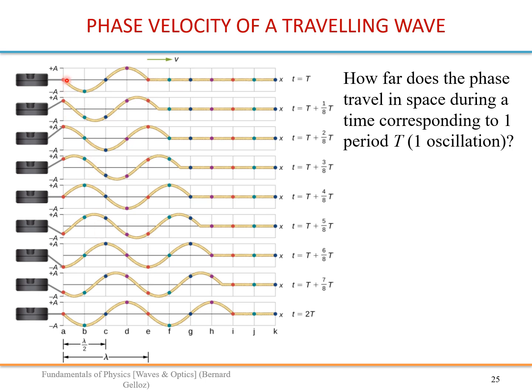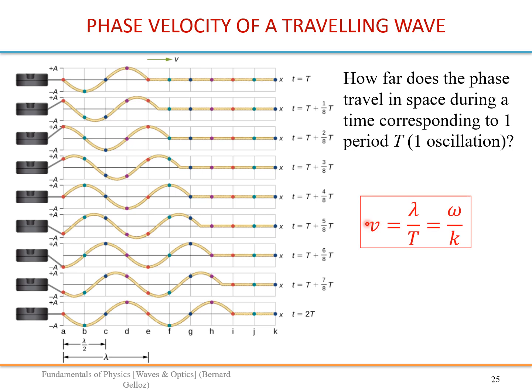This is the 0 point, and now it is here, here, there, etc. Now here. So the wave has moved from 0 a distance lambda.